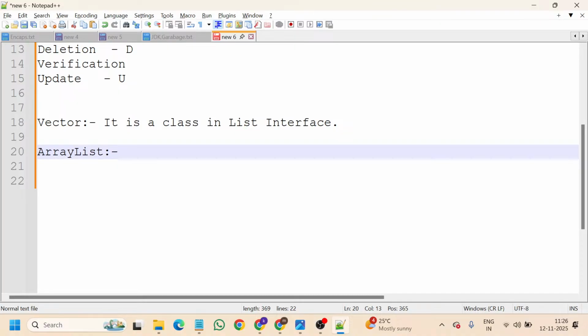Don't get confused. In this syntax, the first one which I have written in this line, Vector, is the class. Instead of Vector, you can also use the List interface.